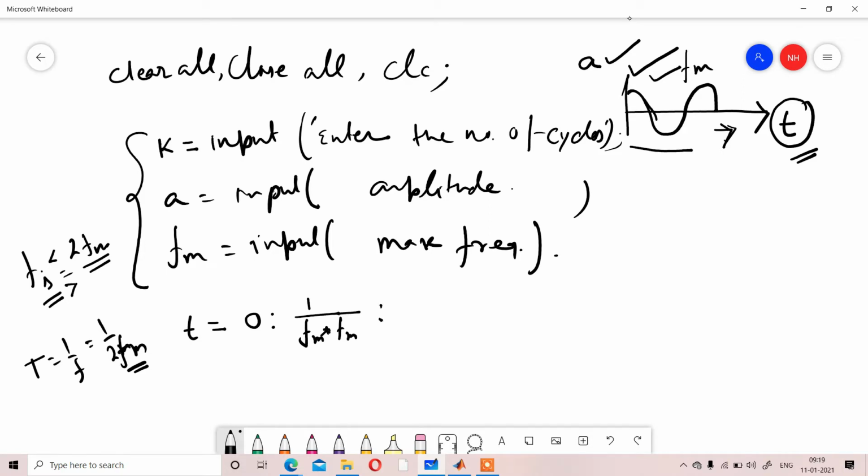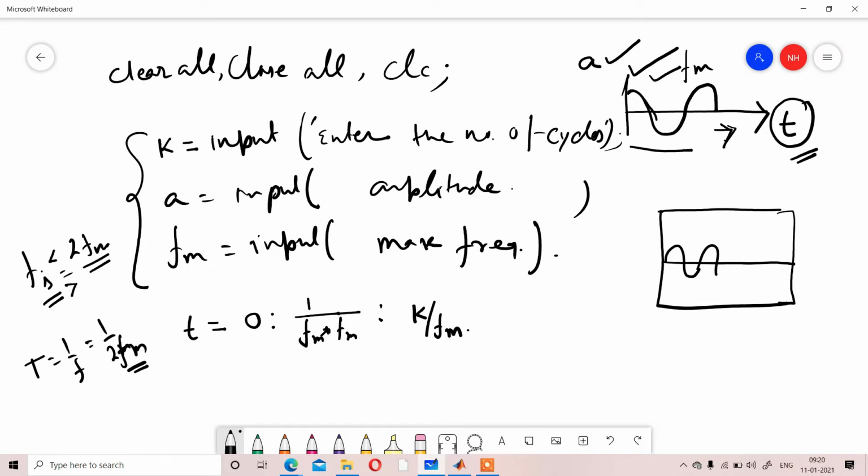So that t is defined here up to K by Fm. K by Fm defines that we are going to check for, suppose, 10 duty cycles, meaning 10 cycles will be there.